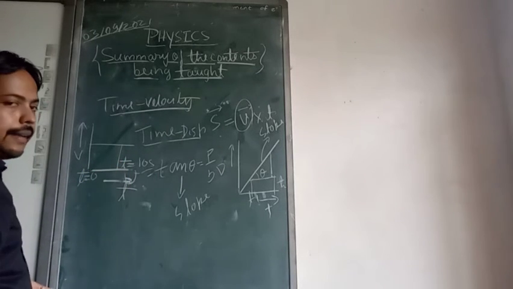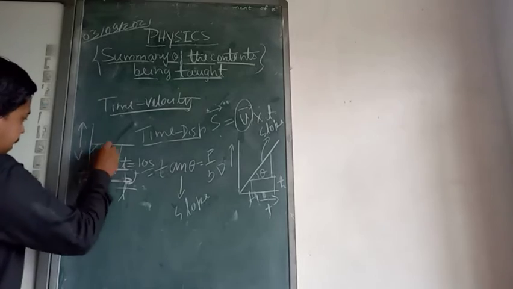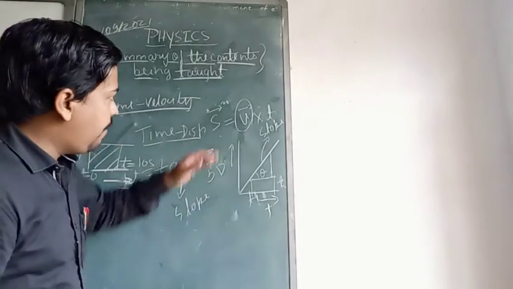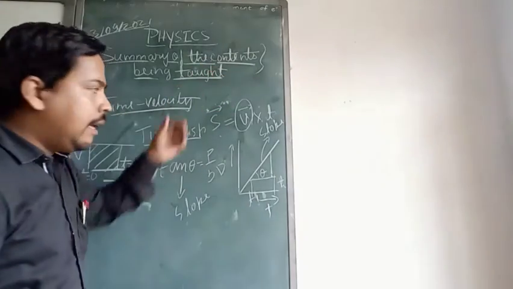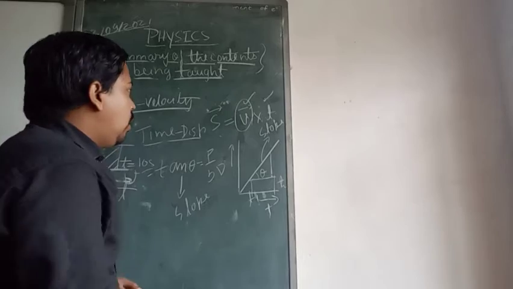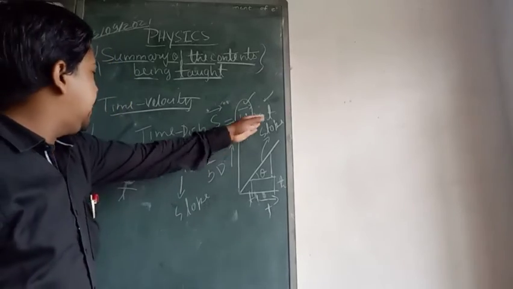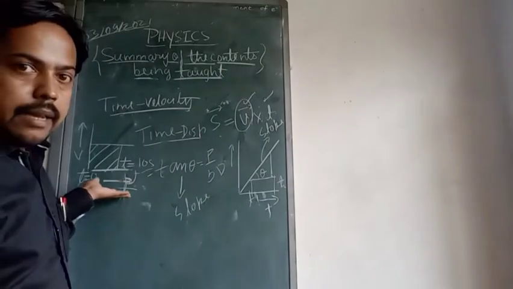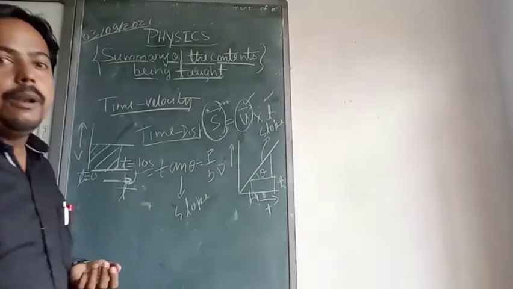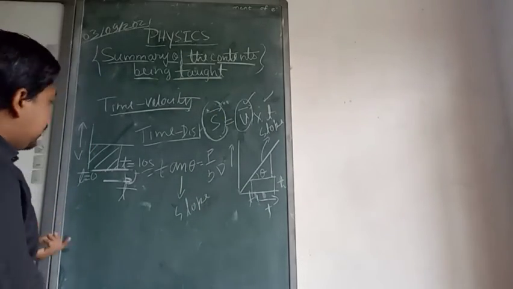The area which comes under this gives the magnitude of displacement, from this formula only. With the velocity axis and time axis in the time velocity graph, we get the magnitude of displacement. So all these things we have discussed.